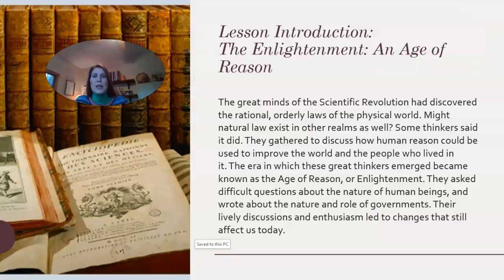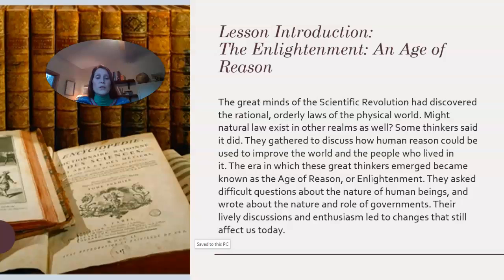So for our introduction, the Enlightenment and Age of Reason. The great minds of the scientific revolution have discovered the rational, orderly laws of the physical world. Might natural law exist in other realms as well? Some thinkers said it did. They gathered to discuss how human reason could be used to improve the world and the people who lived in it. The era in which these great thinkers emerged became known as the Age of Reason or Enlightenment.